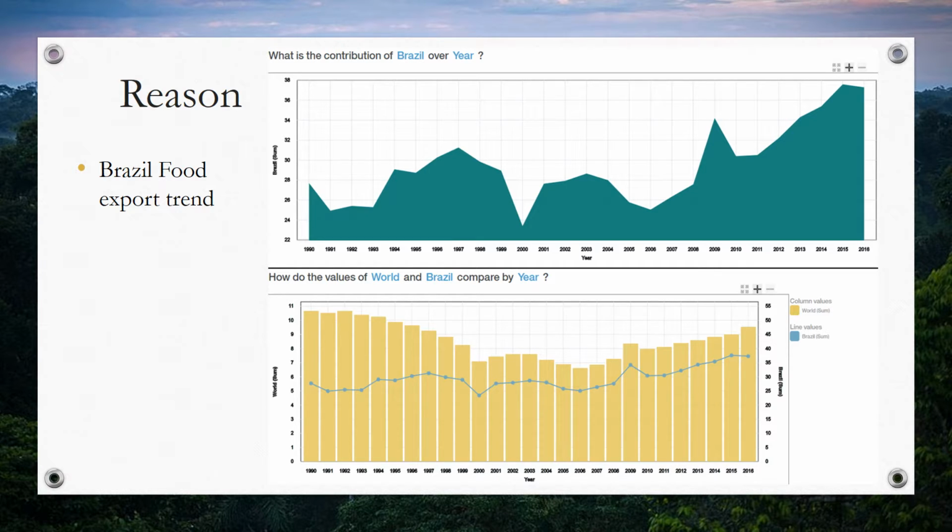In the bottom graphic, the yellow bar chart is the trend of the global food export, and the line chart is the trend of the food export in Brazil. By comparing the bar chart and line chart, we can figure out that they have a pretty similar trend. As the global food export increases, Brazil food export also increases.